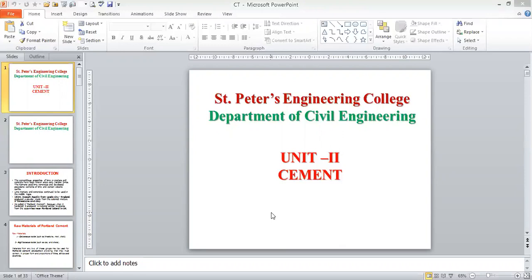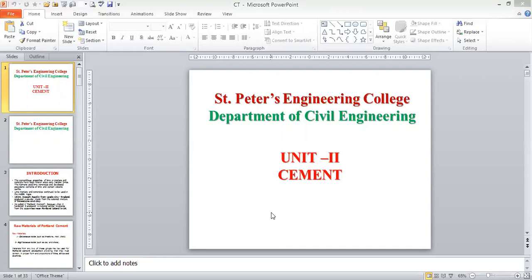Cement, coarse aggregate or the stone aggregate, fine aggregate and water: this mixture we call cement concrete. So we use the cement either in cement mortar or in cement concrete. That is the difference between cement mortar and cement concrete. And cement is one of the binding materials that we use in various civil engineering constructions, along with the stone and the brick.